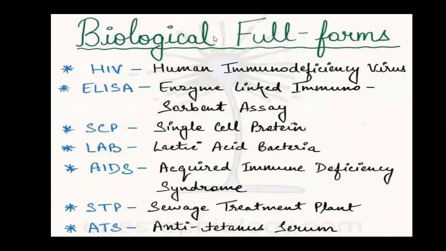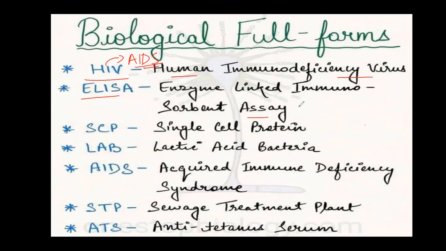So first of all, we will discuss some of the full forms which are used in biology. First is HIV. We know HIV is human immunodeficiency virus, and this virus is responsible for causing AIDS. So this virus causes the AIDS. Next is ELISA. The full form of ELISA is enzyme linked immunosorbent assay.